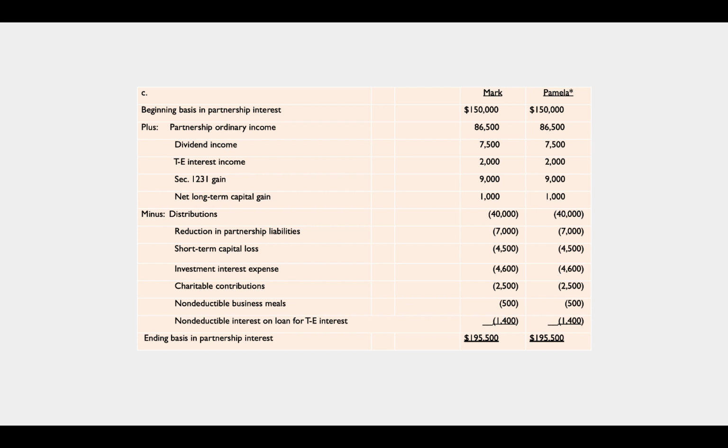We reduce for short-term capital loss, investment interest expense, charitable contributions, non-deductible business meals, and non-deductible interest on the loan for tax-exempt interest. So even though these items are not allowed a deduction for tax purposes, we do reduce our basis for those amounts. And from there, we get our ending basis in the partnership of $195.5 for Mark and for Pamela.